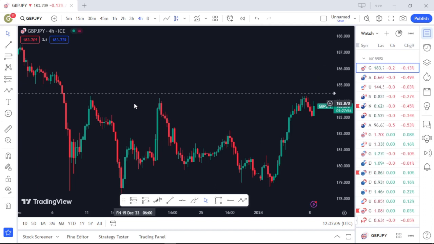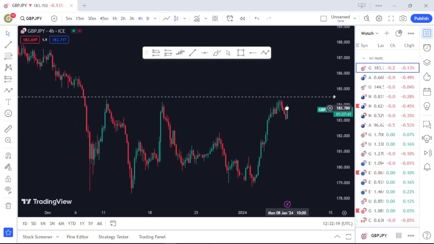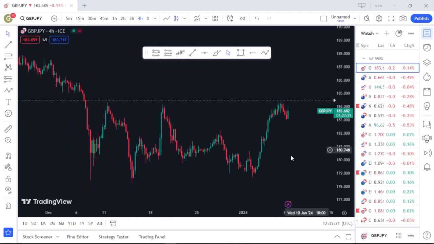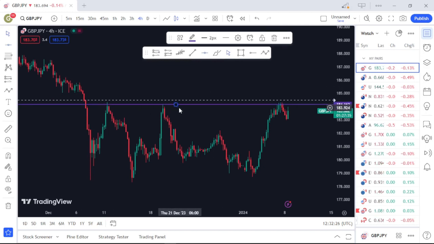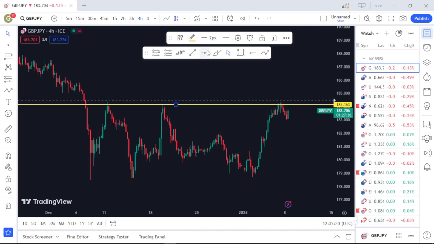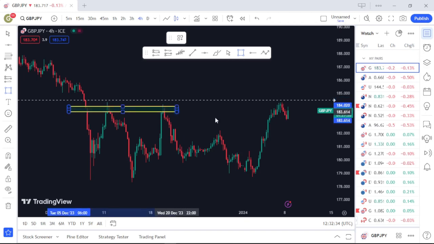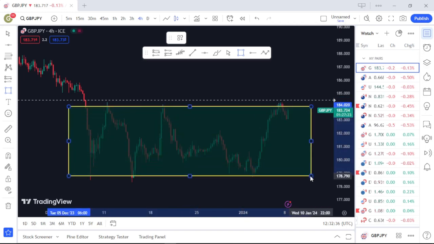So now when it comes to how I draw my zones, the first thing is simply considering the market structure. What do I mean by considering the market structure? For example, take a look at this market here, and you can see that I'm on the 4-hour time frame. As I already told you, I'm more of a 4-hour time frame trader than any other time frame. If you look at this chart right now, taking a look at the 4-hour time frame, let me change the color to yellow so I can see everything. You can see that this whole place is a ranging market, as the market is unable to break below the support or the